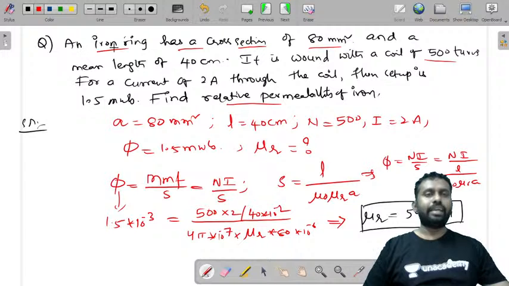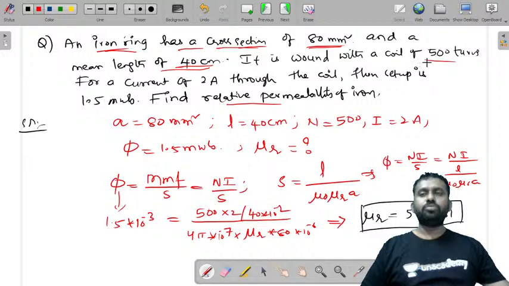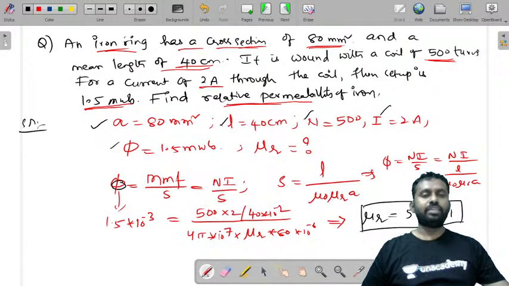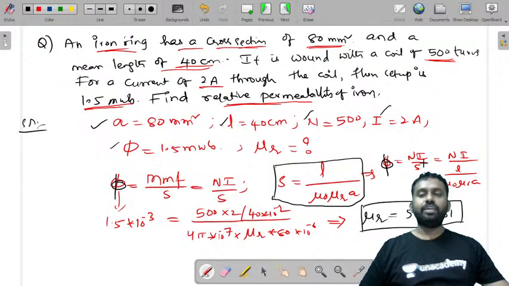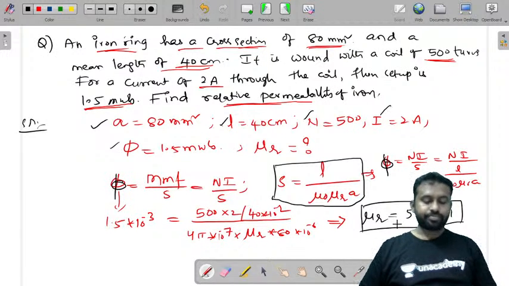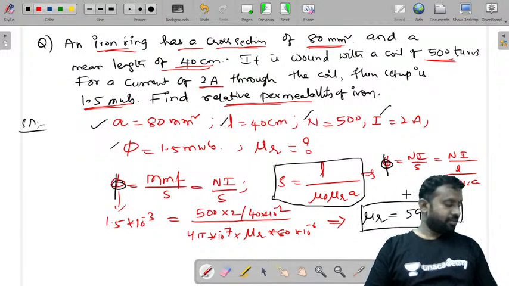So these are the two problems. Let me again tell you this. An iron ring has a cross section of 80 millimeters square and a mean length of 40 centimeters. It is wound with a coil of 500 turns for a current of 2 amperes. The flux set up is 1.5 milliweber. What is the relative permeability? So you can just write all the values that are given: A, L, N, I, flux. From this, flux is equal to mmf by reluctance, that is Ni by S. You already know reluctance is equal to L by mu naught mu r into A. So by substituting the values you'll get mu r is equal to 5968.31.